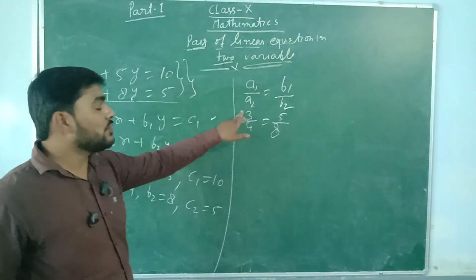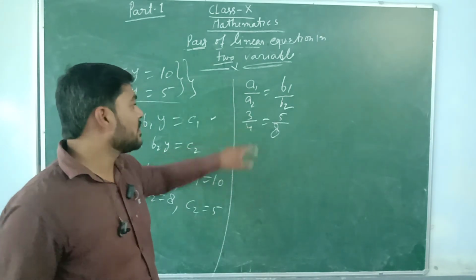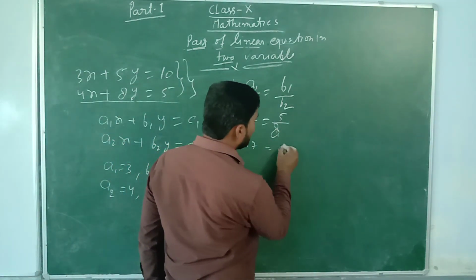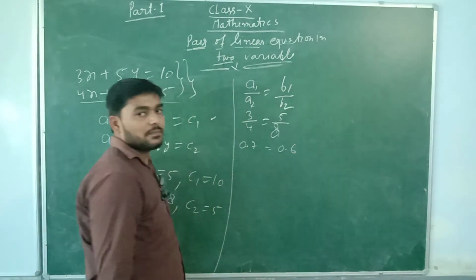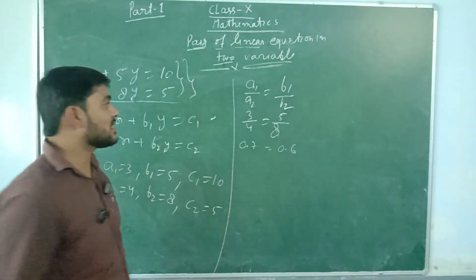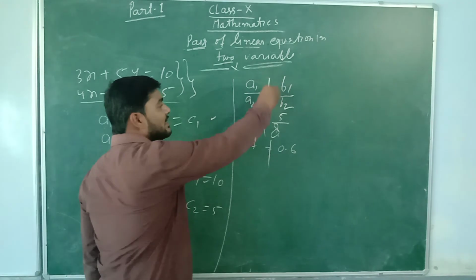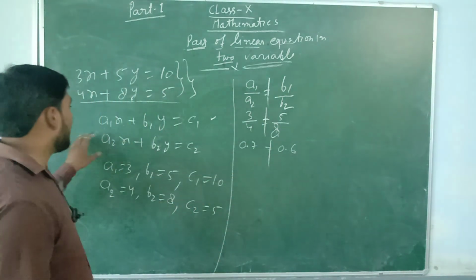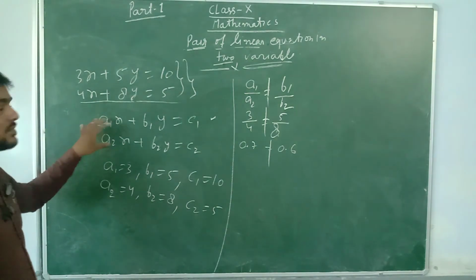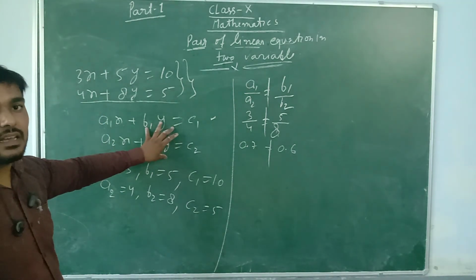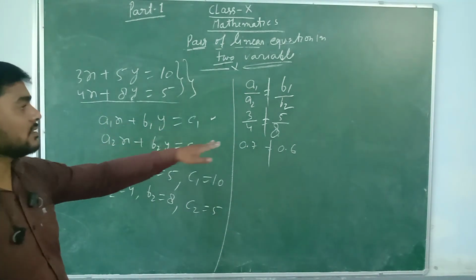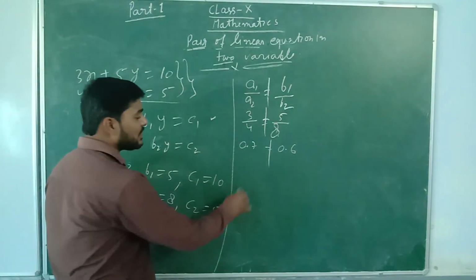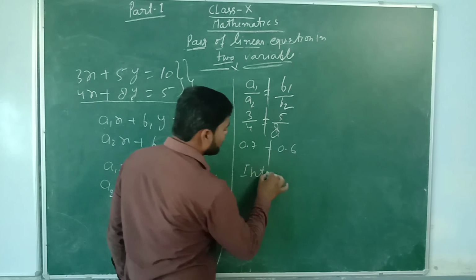Now if you divide the numerator by the denominator, you get the value 0.75 from here, and 0.625. It means the LHS is not equal to the RHS. If LHS is not equal to RHS, then this is the condition of intersecting lines. If the ratios of the coefficient of x and the coefficient of y are not equal, then this will be the intersecting line.